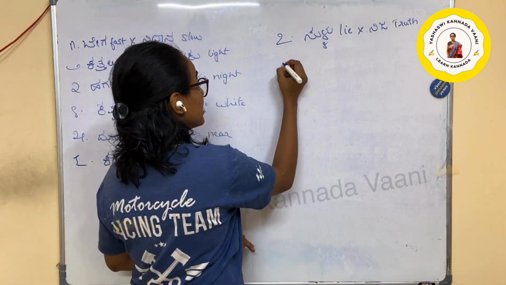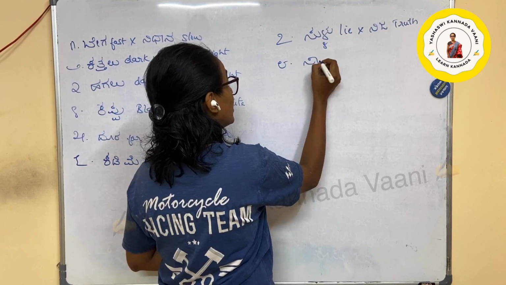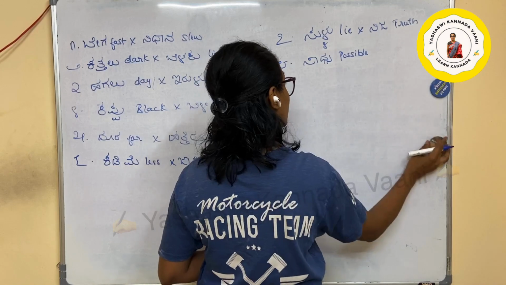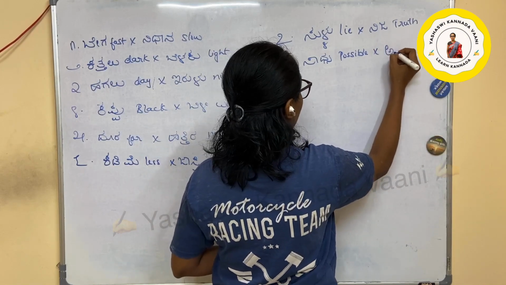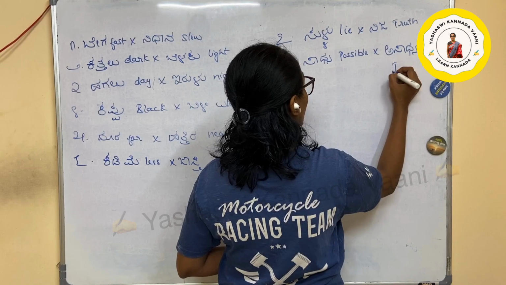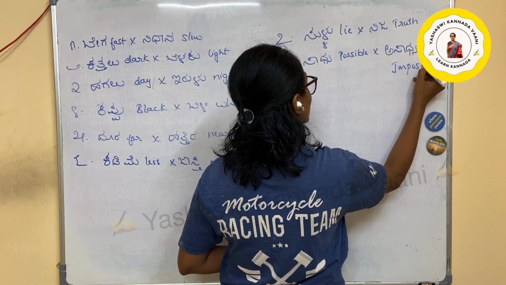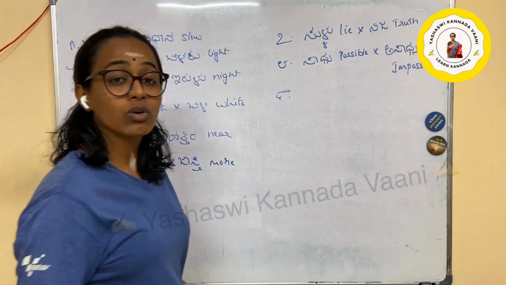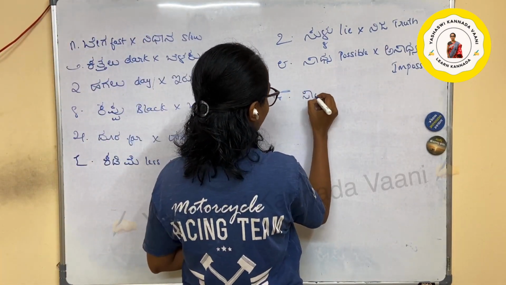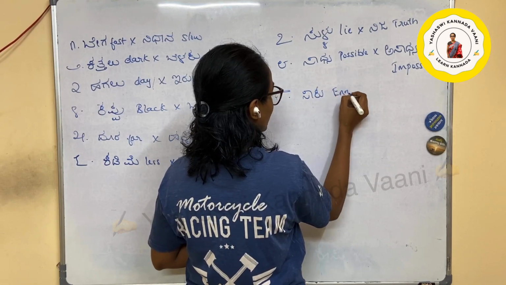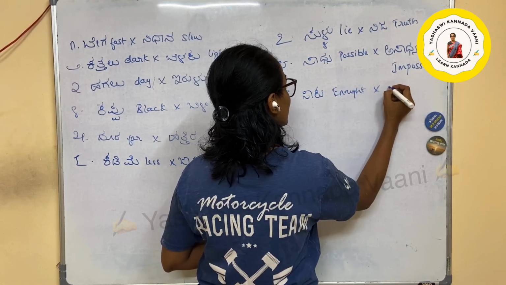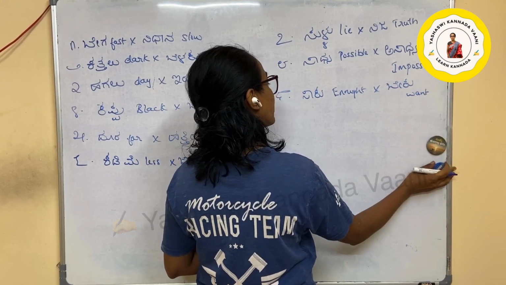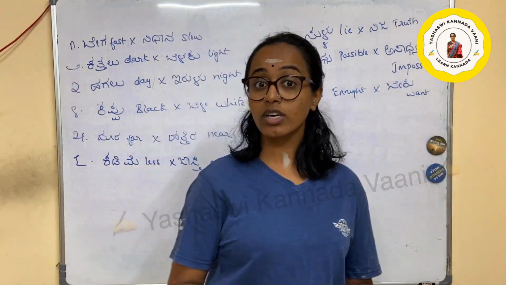Next enide? Next is sadhya asadhya. Sadhya is possible, ninninda sadhya, you can do it, it is possible. Adu asadhya, that is impossible. Okay, so sadhya asadhya. Next enide? Next is saku beku. Saku is enough, beku is want. Okay, and beku I can also write beda, which is want and don't want.